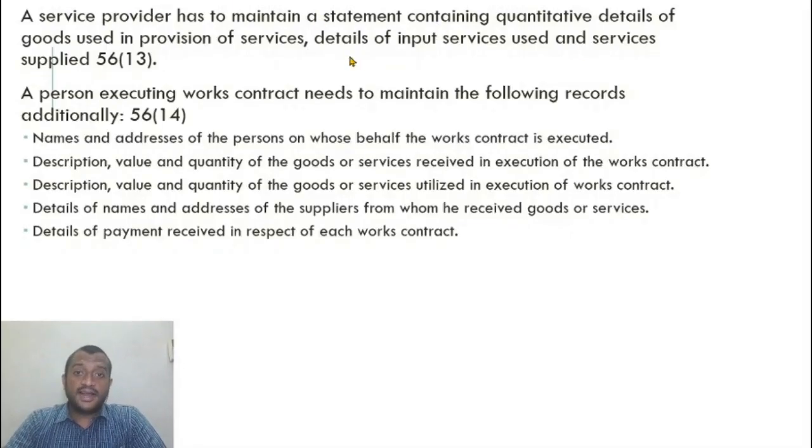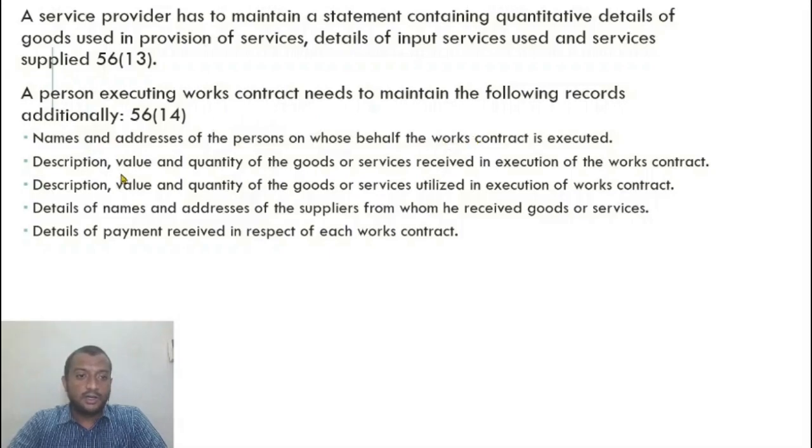So a works contractor needs to maintain specific details like what. So on whose behalf, let us say I'm a construction contractor providing irrigation works to the government of Telangana. Alright, for whom am I providing this works contract? Names, address, and GSTN of the person for whom I am providing this contract. I have to maintain the details site-wise. What are the input services received by me for providing this works contract?